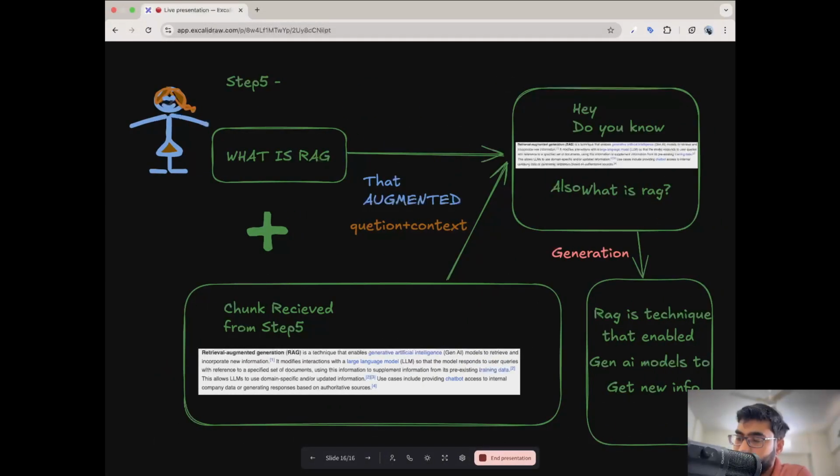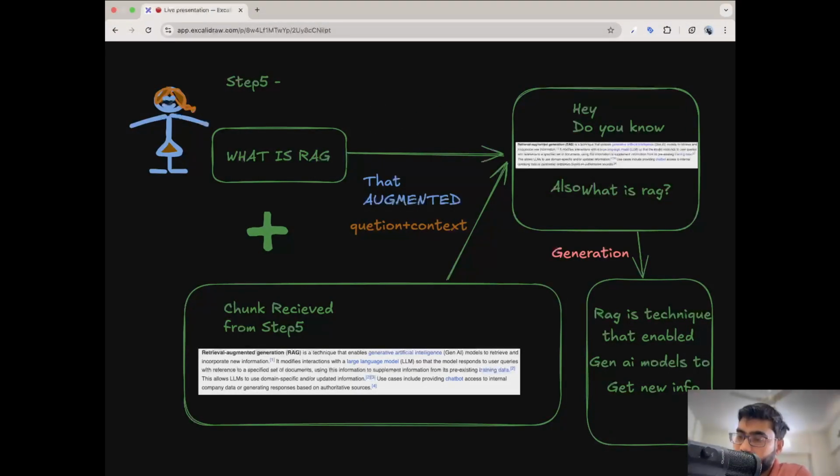Once we get it, we take that chunk and the user question and send them to the LLM. Now the LLM does not have the whole document, but only the chunk that has the relevant answer. This process is called augmentation. Then the LLM generates the answer based on the chunk and the user question we provided. This is called generation. That's why it is called retrieval augmented generation.